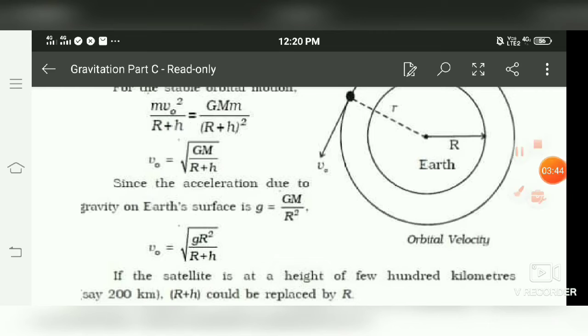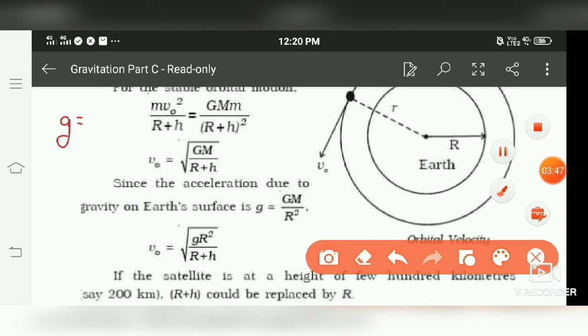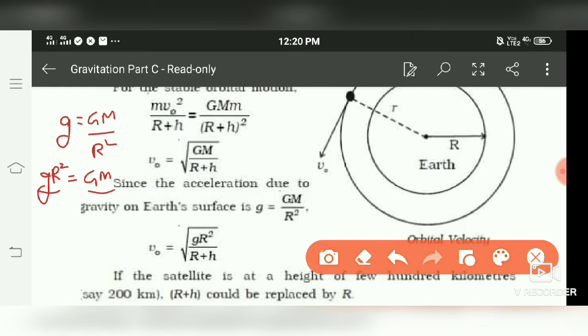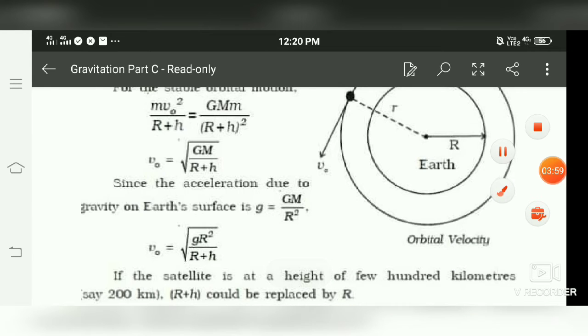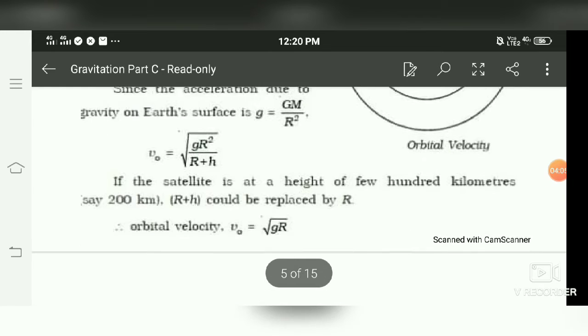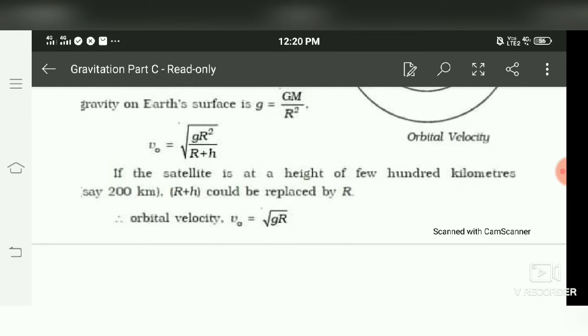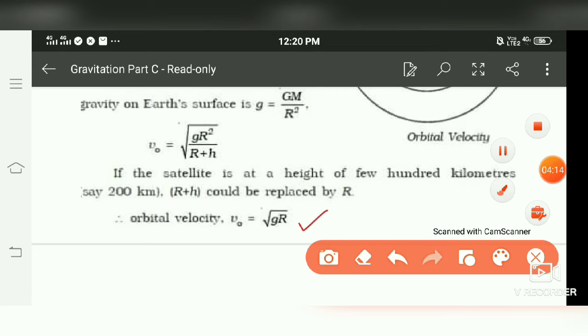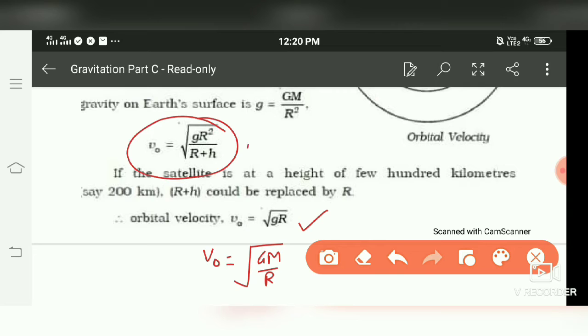The other form is, as we know, there is a relation between the small g and capital G, that is g equals capital G M by R square. So from here, we get G M equals g R square. Substituting the value of G M, we get g R square. Again, if the satellite is lying close to the surface of Earth, ignoring the h, we will get v naught equals the square root of g R. So near the surface of Earth, one formula is this, the other formula is this. And away from the surface of the Earth, one formula is this and the other one is this.